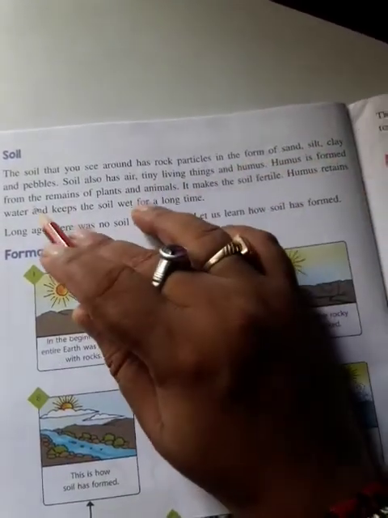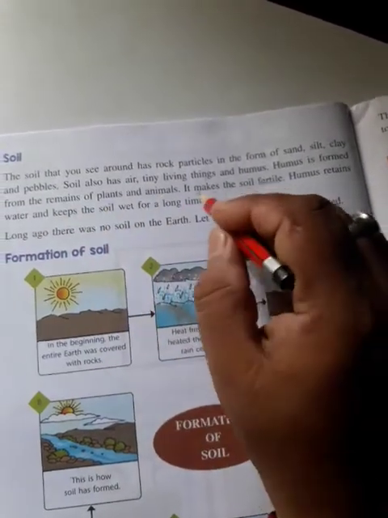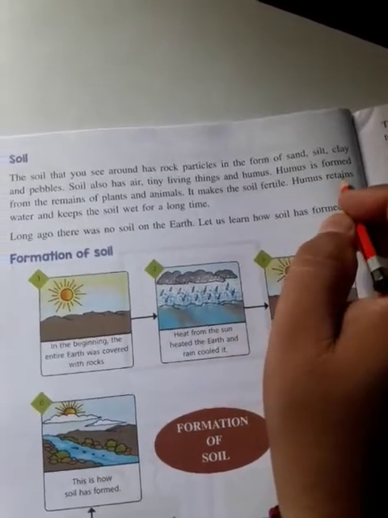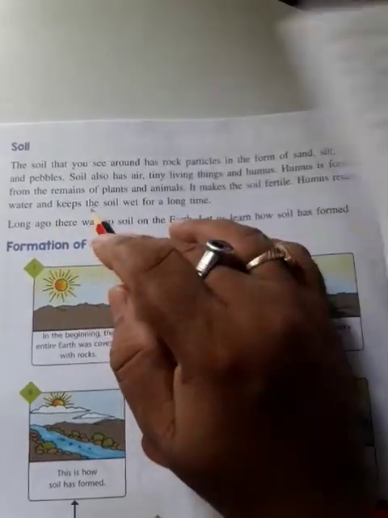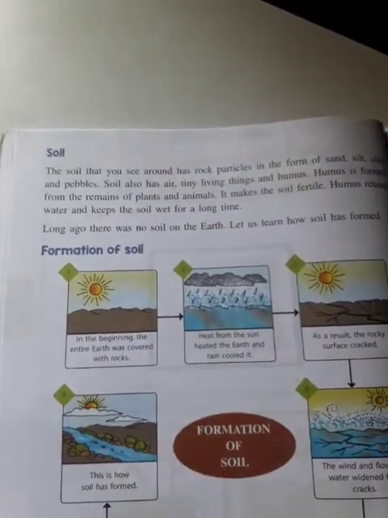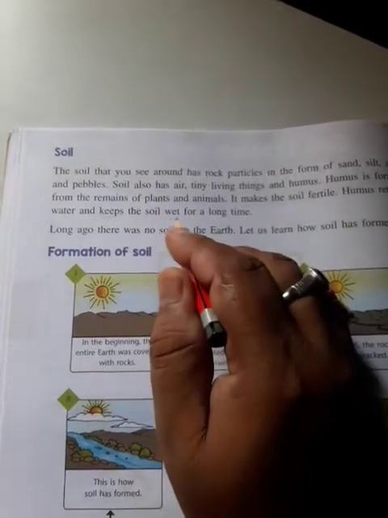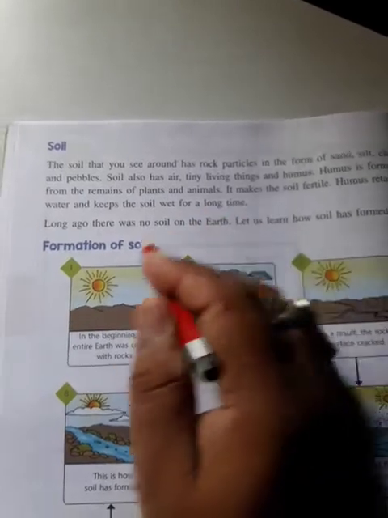Humus is formed from the remains of plants and animals. It makes the soil fertile. Humus retains water and keeps the soil wet for a long time.